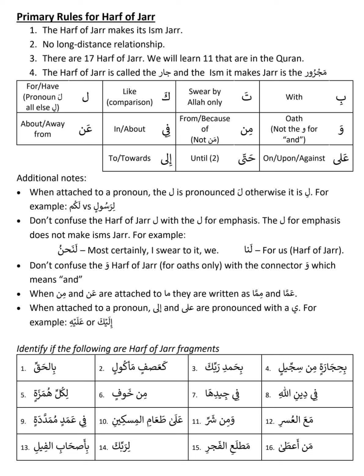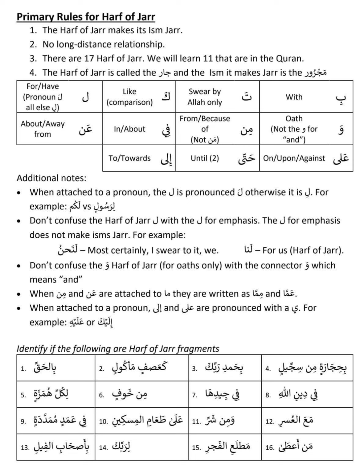But sometimes wa comes at the start of the sentence, which is normally an oath. Wallayli, washamsi, all these wa are making the next word jar. This is a waw of jar. And sometimes wa comes in between. That is not a harf of jar. Mostly it is given the meaning 'and'. So don't get confused with this. These are just additional notes.